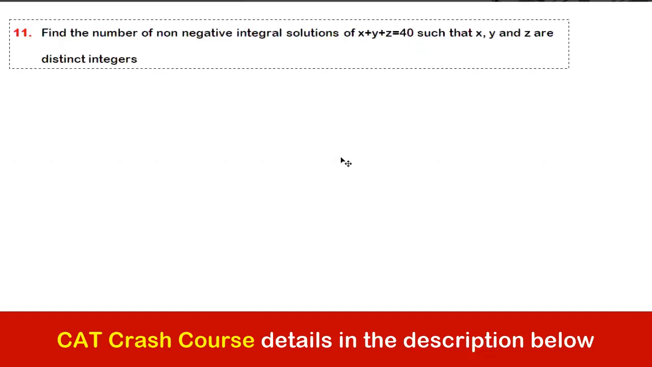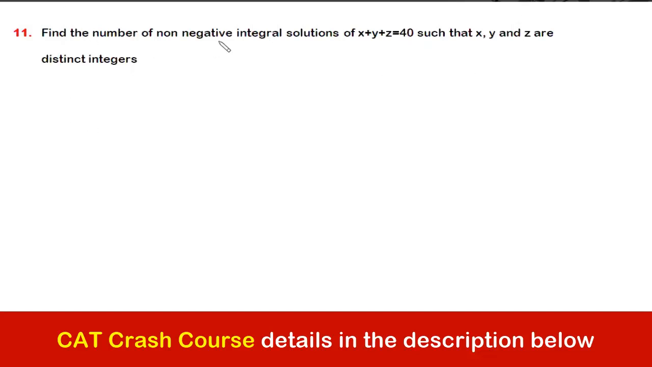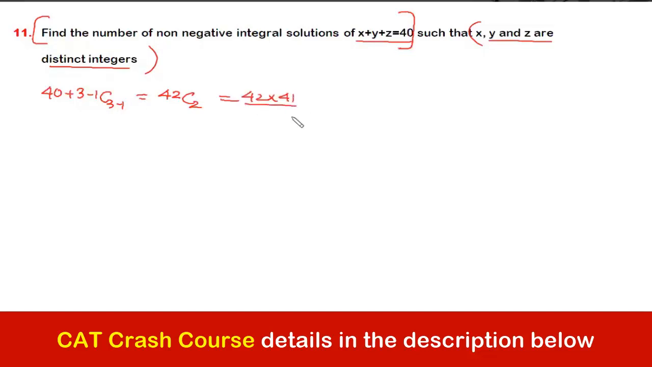ठीक है, चलो इसको सॉल्व करते हैं. Let's say that the number of non-negative integral solution for x, y, z equal to 40 such that all the three should be distinct. So ये condition काफी important है. ठीक है. If the question is still this, then straight away we can apply the formula, which is what? 40 plus 3 minus 1 c3 minus 1, which is how much? I think it would be 42 c2, which would be 42 into 41 by 2.